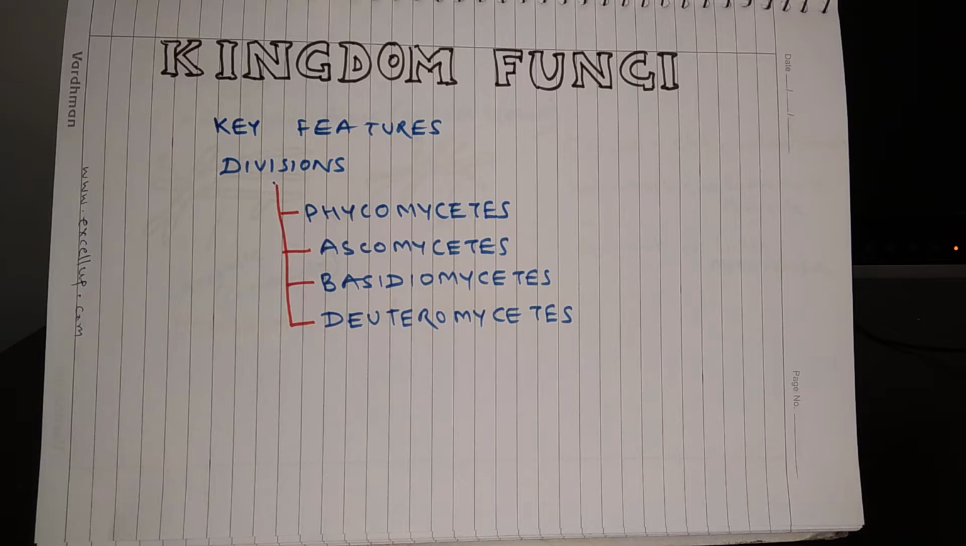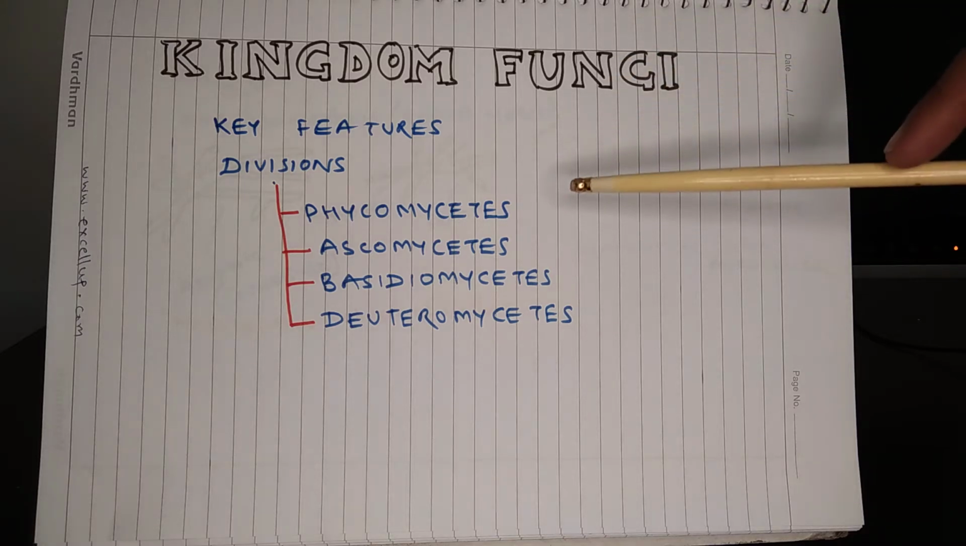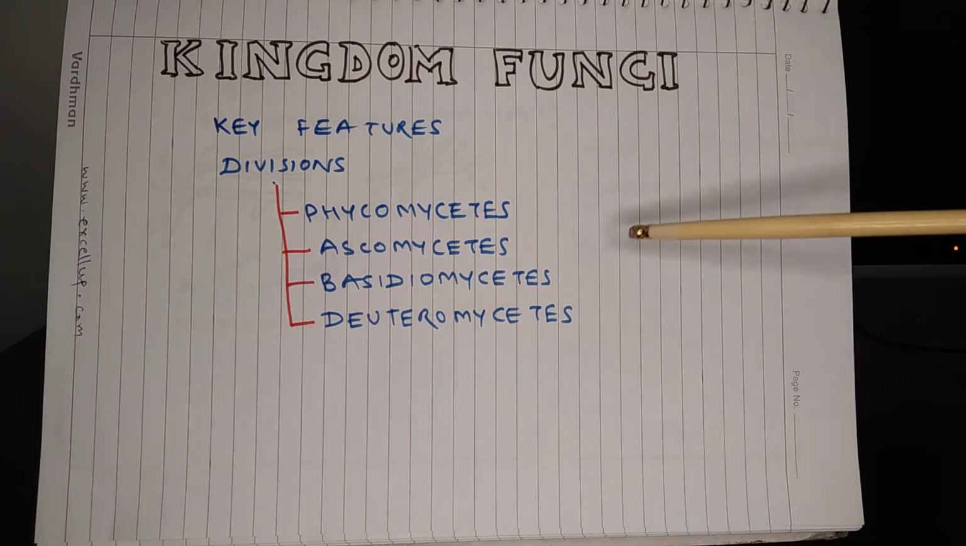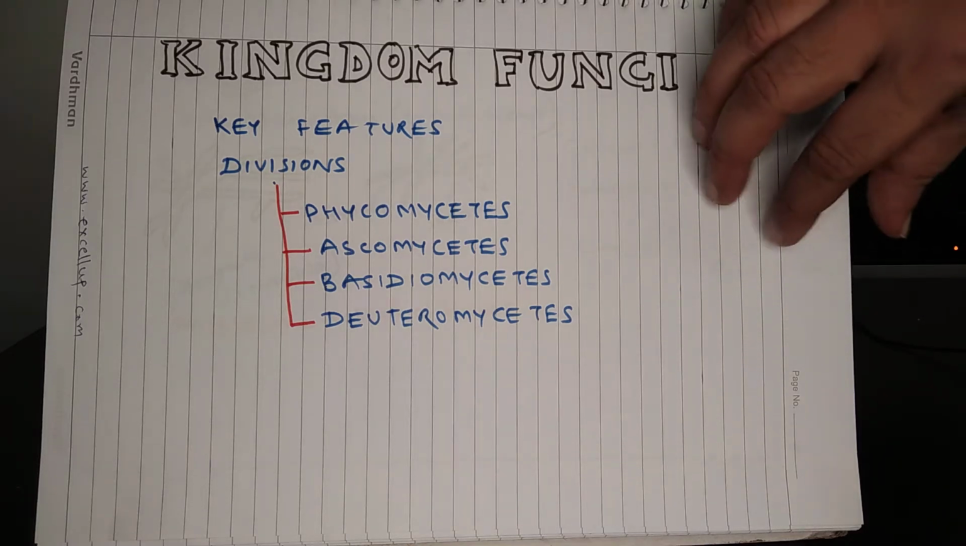In this lesson, you will learn about the kingdom fungi. You will learn about key features of kingdom fungi, then you will learn about key features and mode of reproduction of different divisions of kingdom fungi, and they are Phycomycetes, Ascomycetes, Basidiomycetes and Deuteromycetes.